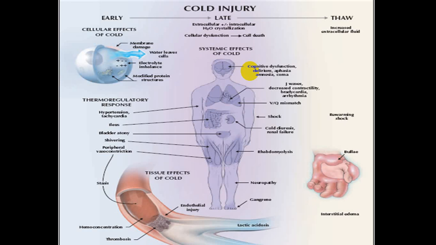As far as lung is concerned, you will have a ventilation-perfusion mismatch, and that can lead to hypoxia.